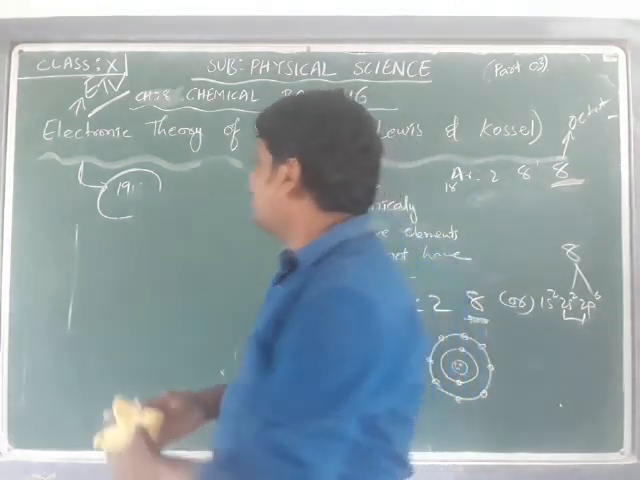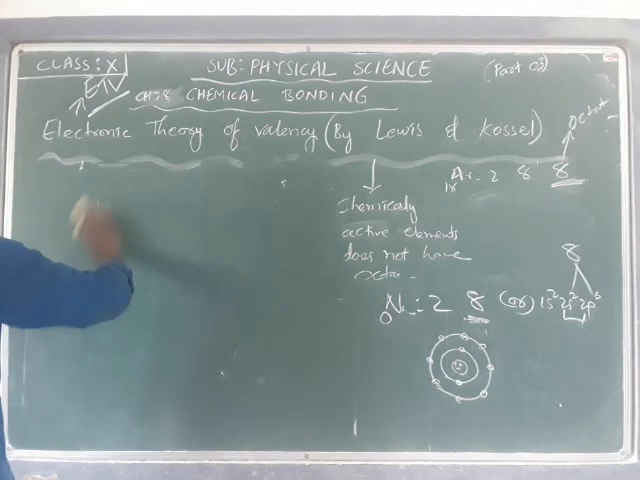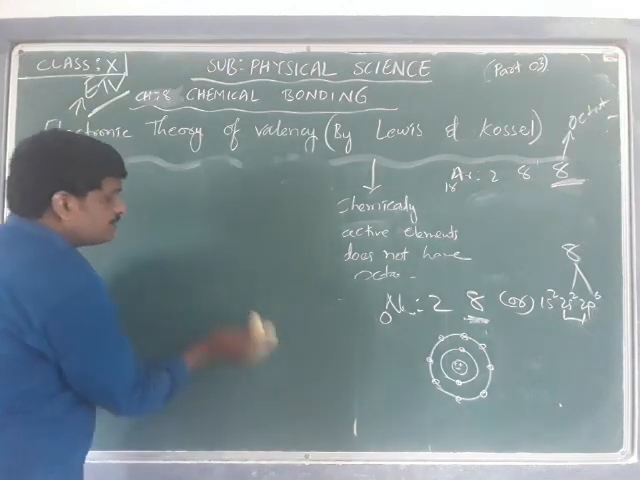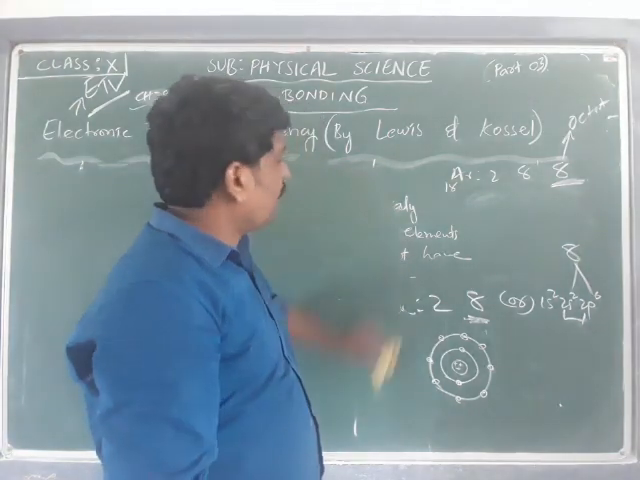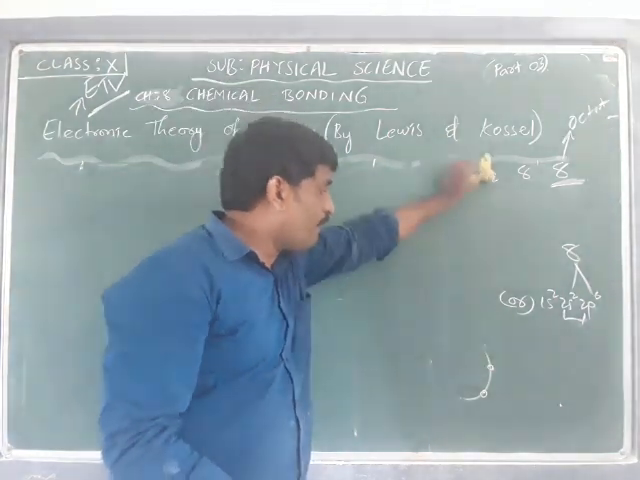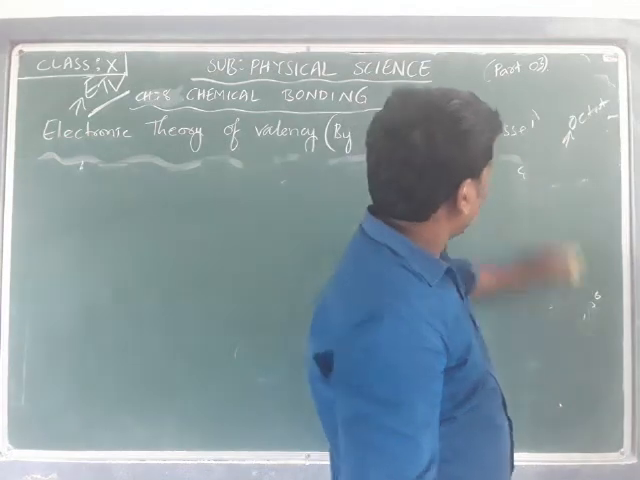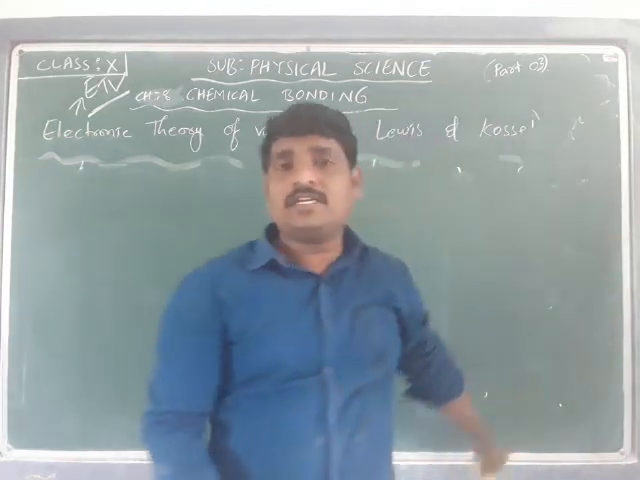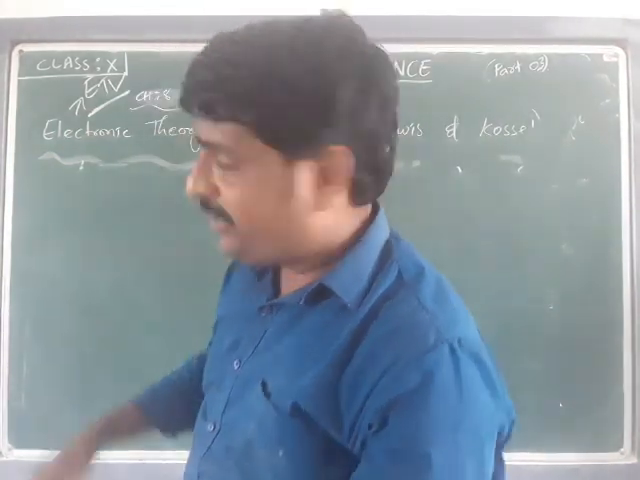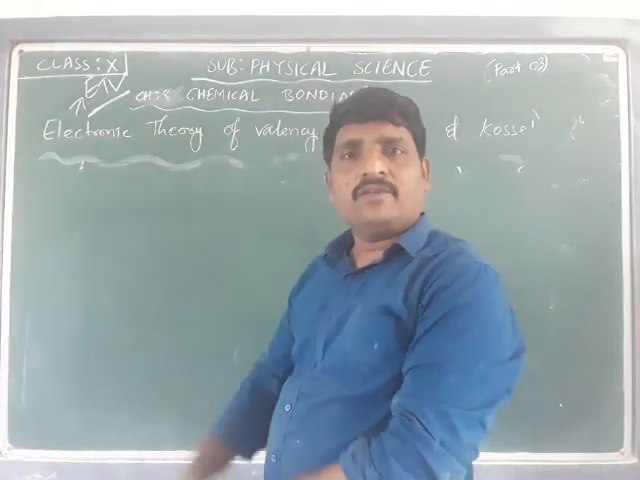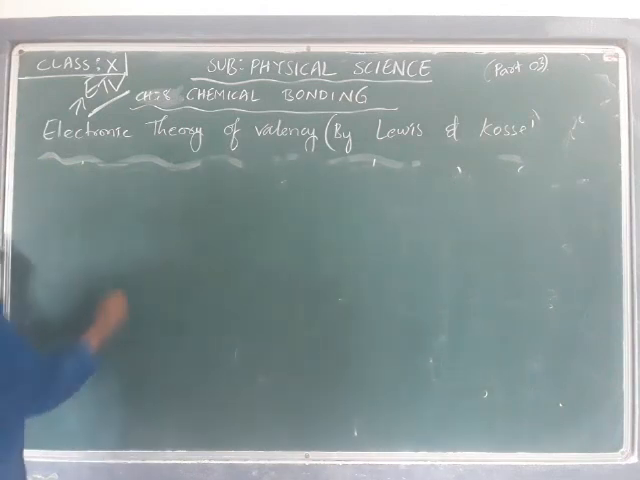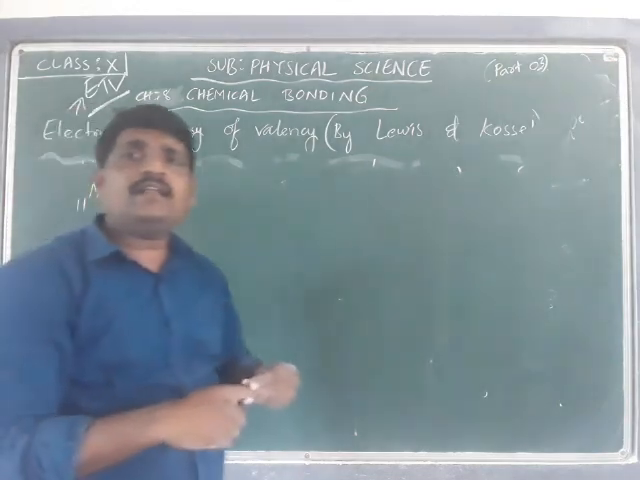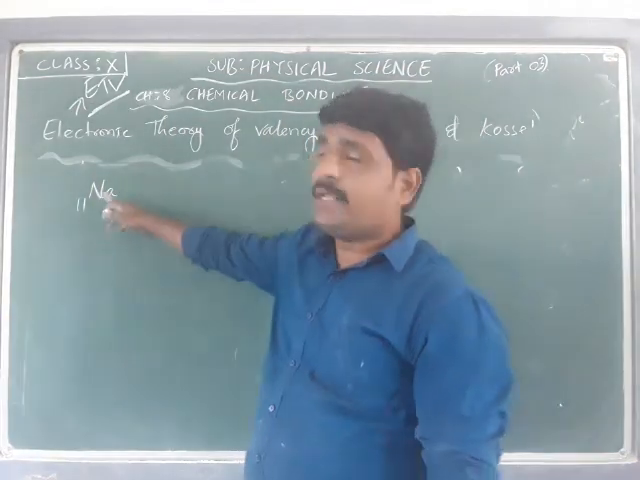Now, we consider some metals and non-metals, their configuration and the formation of ions, based on the number of electrons present in the outermost shell, to form a bond between two elements which achieve the octet. We are going to consider some examples of how they achieve the octet. For example, take the sodium configuration. Sodium is a metal and its atomic number is 11.